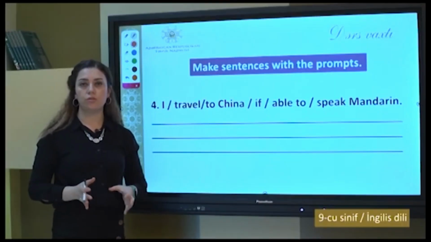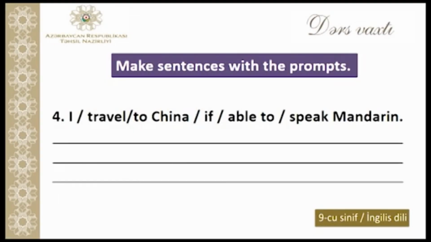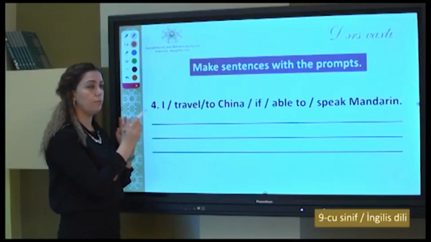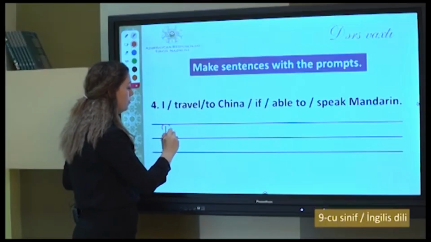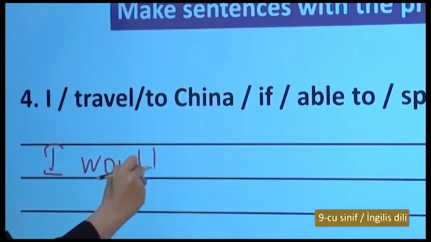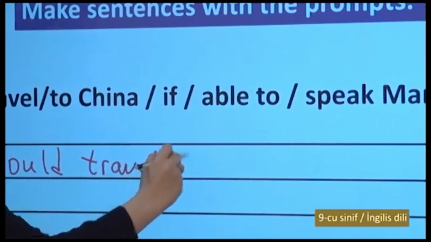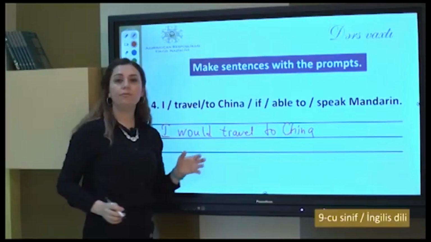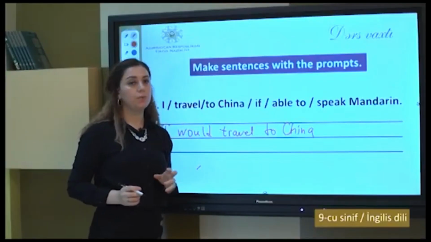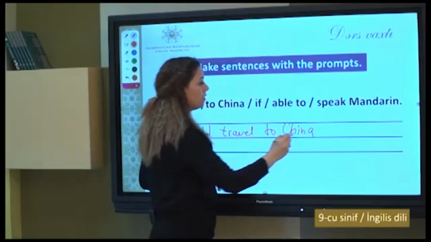Another sentence where also the main clause comes first and the if clause comes second. Sometimes they can change their places. So, I would travel. Remember, in the main clause we use would in front of the verb. I would travel to China if I were able to speak Mandarin. Able to in the past will be were able.